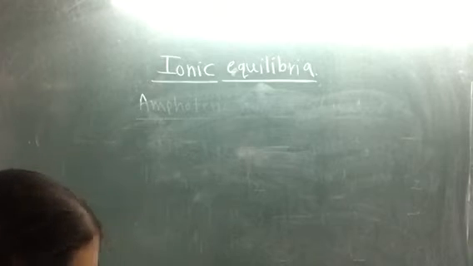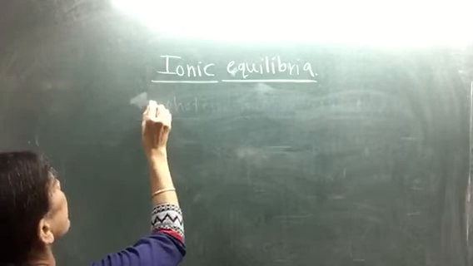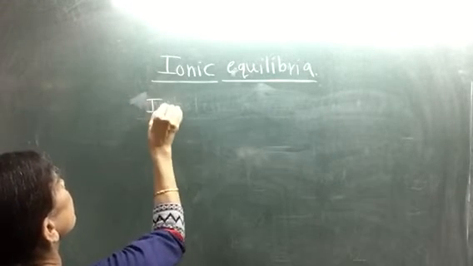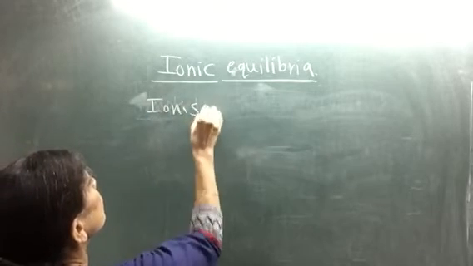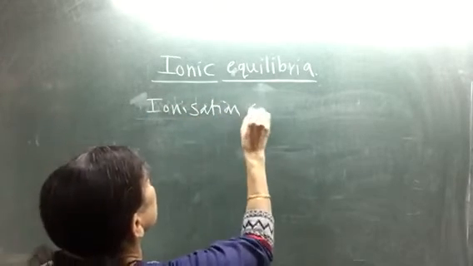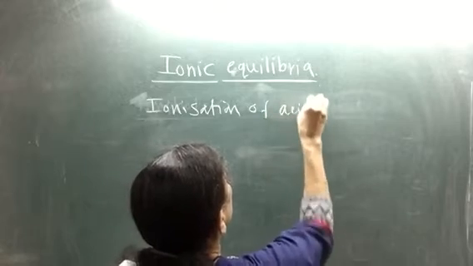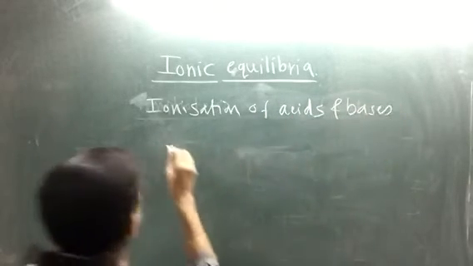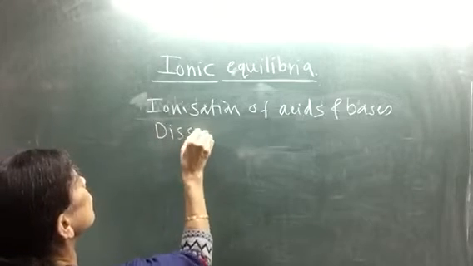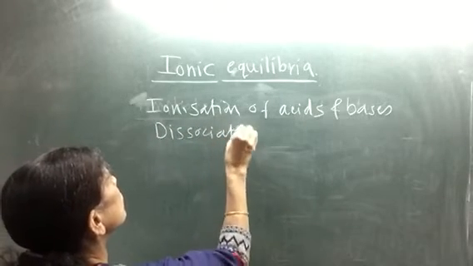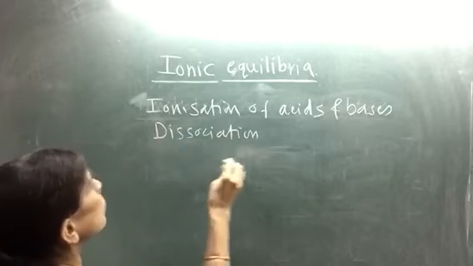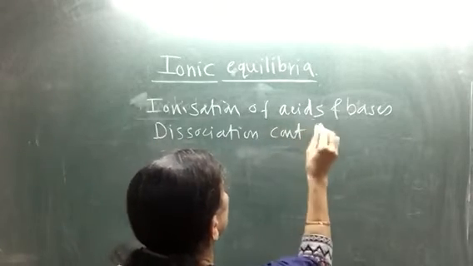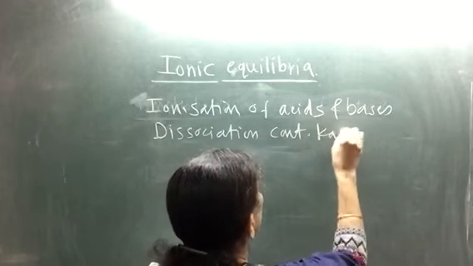Ionization of acids and bases and dissociation constants, Ka and Kb.